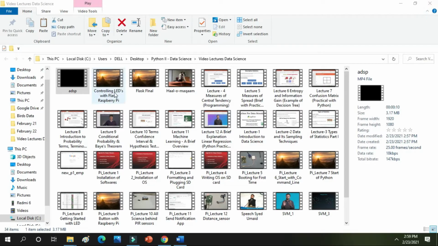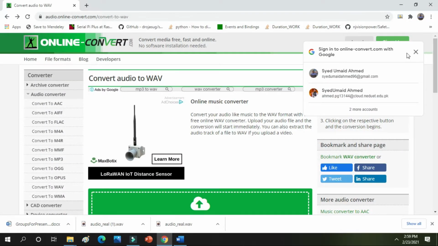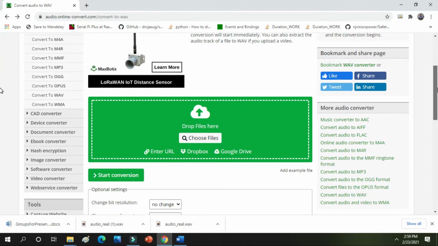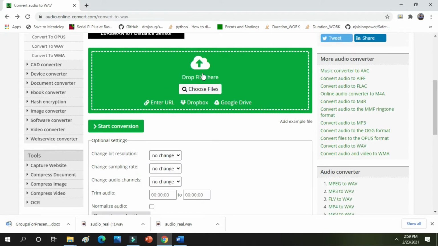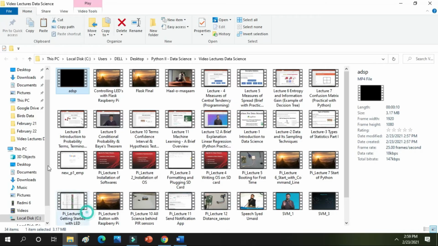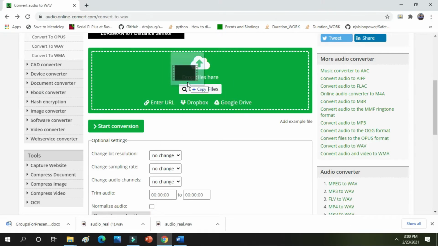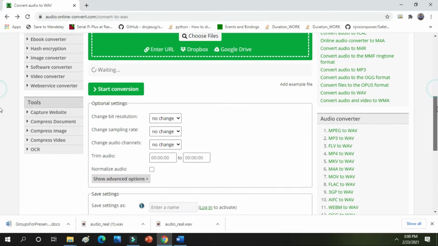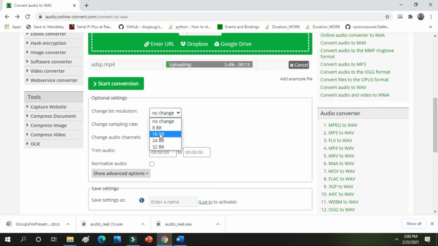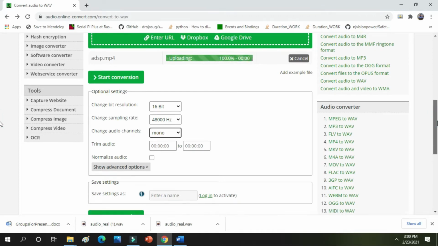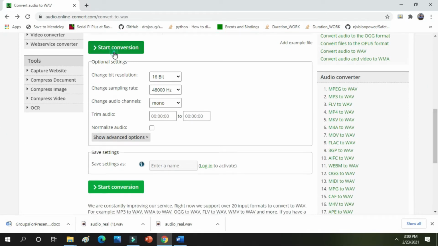So this is the audio, and I am going to the website because I want to convert this audio to a WAV file. It is asking me to drop the file, so I am going to my tab and dropping the file here. I want to change the bit resolution to 16 bit, the sampling rate to 48 kilohertz, the audio channel should be mono, and I don't want to trim my audio. Now I am starting the conversion.